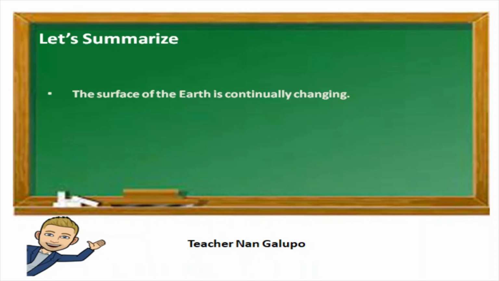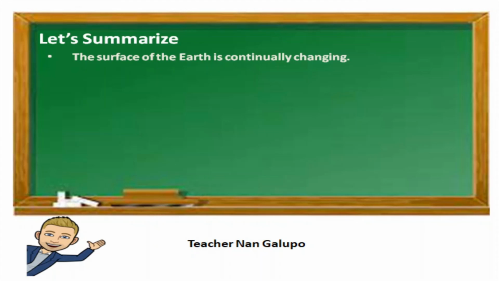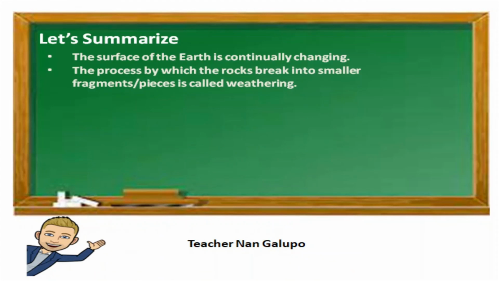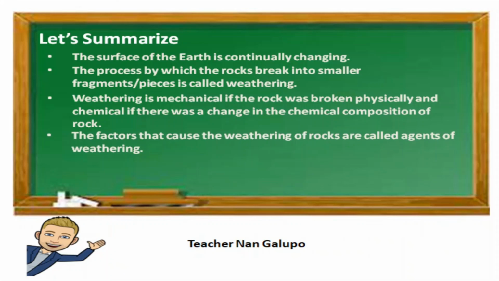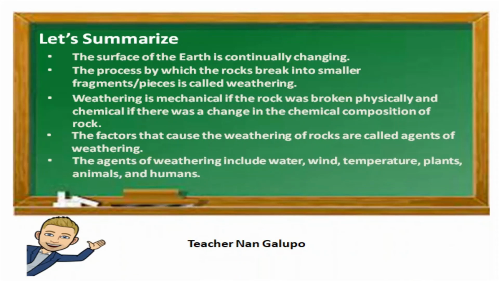Let's summarize. The surface of the earth is continually changing. The process by which rocks break into smaller fragments or pieces is called weathering. Weathering is mechanical if the rock was broken physically and chemical if there was a change in the chemical composition of the rock. The factors that cause the weathering of rocks are called agents of weathering. The agents of weathering include water, wind, temperature, plants, animals, and humans.